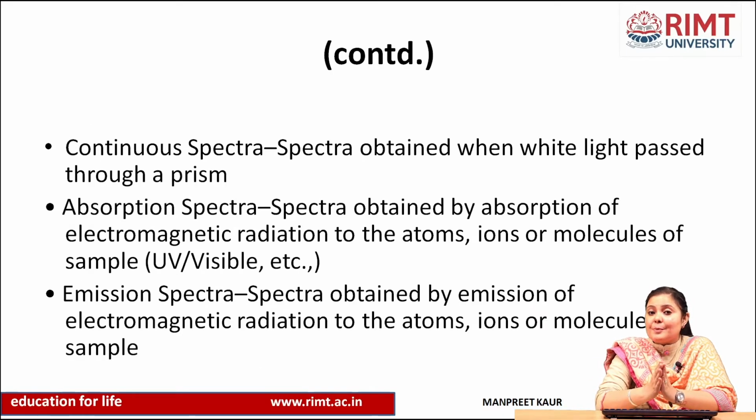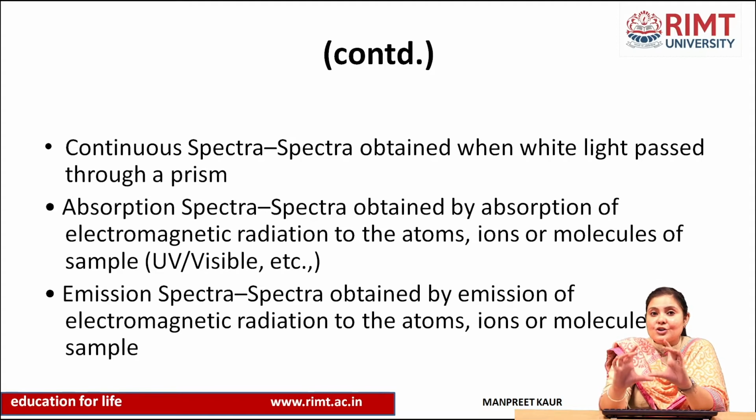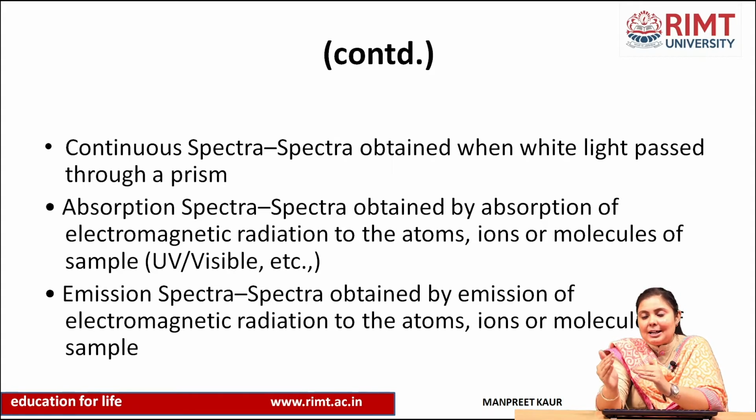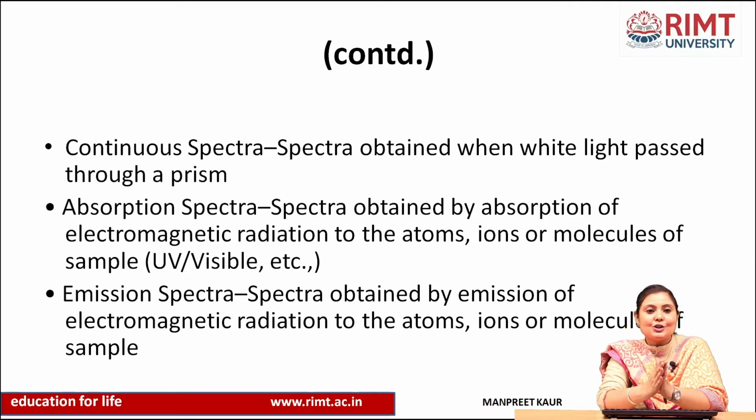First of all is the continuous spectra, the spectra obtained when white light passes through a prism. When white light comes to the prism, there is the formation of a band of different colors. The band is like violet, indigo, blue, green, yellow, and all those different colors. So this is known as the continuous spectra. When white light passes through the prism, it shows the whole band of spectrum.